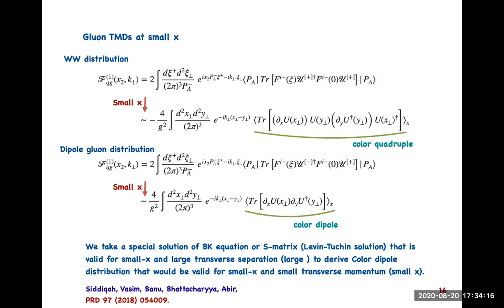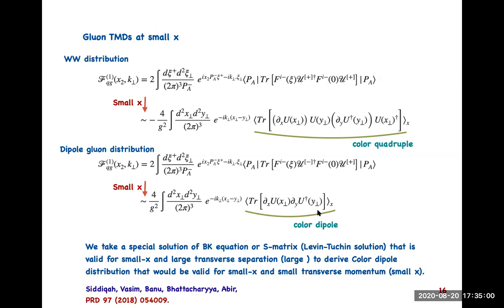Let me briefly cite some of the work that we have done. You see the Weizsäcker-Williams distribution contains this color quadrupole with all the derivatives, and the dipole distribution contains this color dipole. Now these derivatives can be taken out of the integral, but essentially this is a color dipole, a two-point correlator, and the equation that governs the small x evolution of this operator is the BK equation. Unfortunately, we don't have a complete solution of this equation. Only some limiting analytical solutions exist.